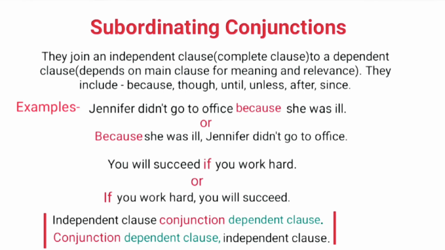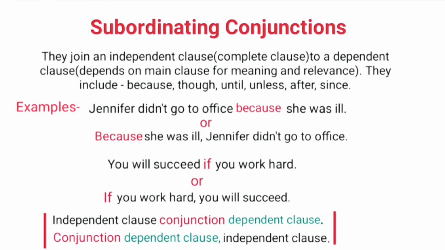Next is subordinating conjunction. They join an independent clause to a dependent clause. Independent clause is a complete clause, while dependent clause depends on the main clause for meaning and relevance. Some subordinating conjunctions are because, though, until, unless, after, since.